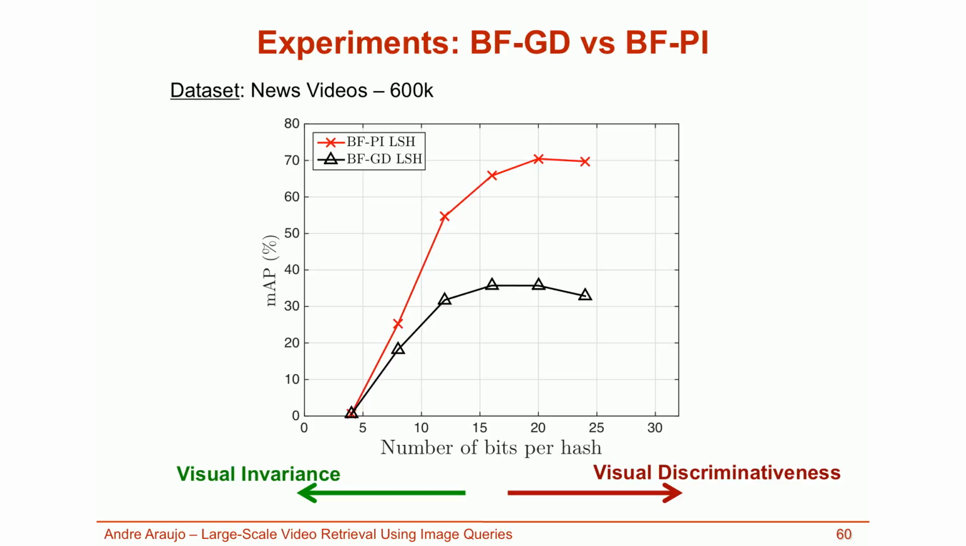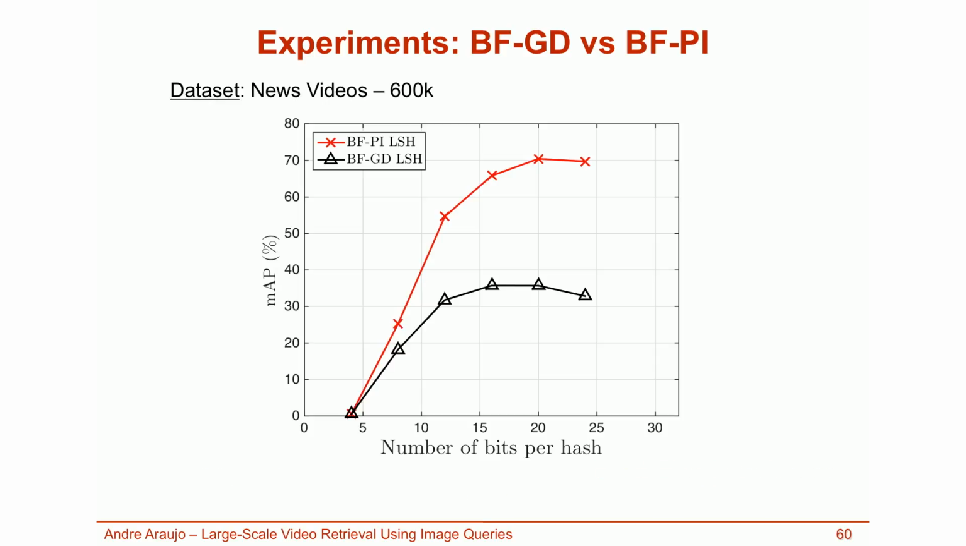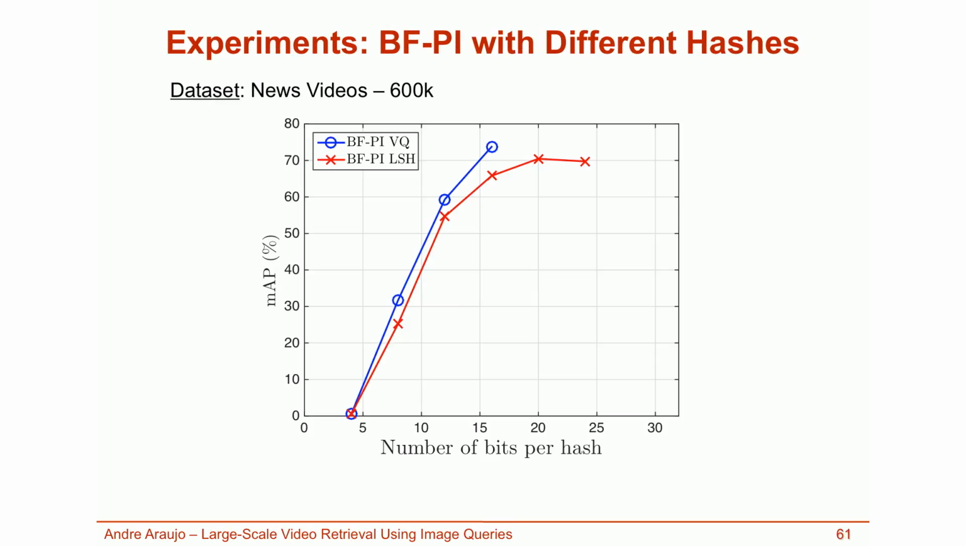This plot shows that BFPI is much better than BFGD, which indicates that it's better not to aggregate descriptors per frame before hashing. This plot shows results for BFPI comparing different types of hashes. We can see that quantizer-based hashes perform better than LSH.